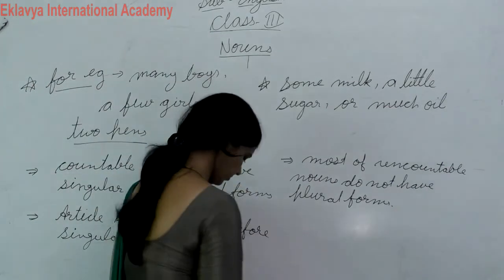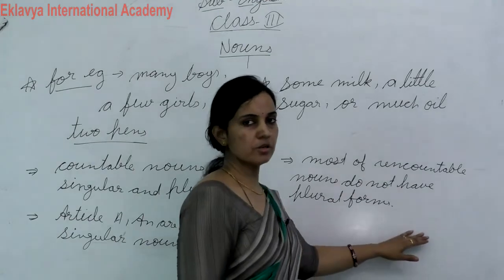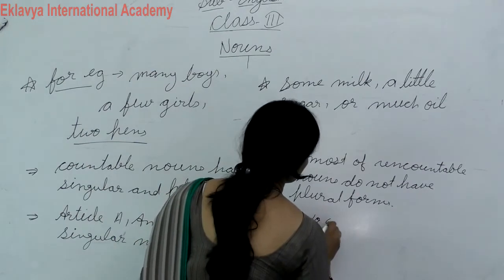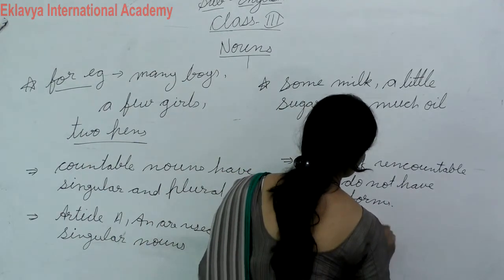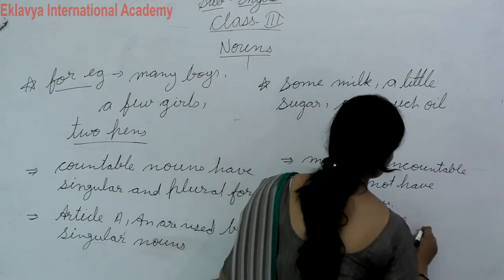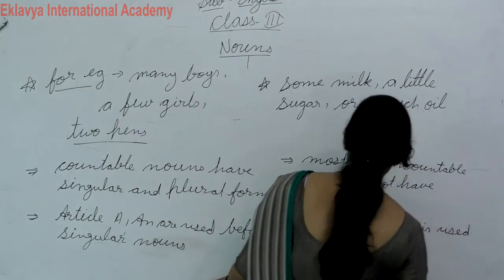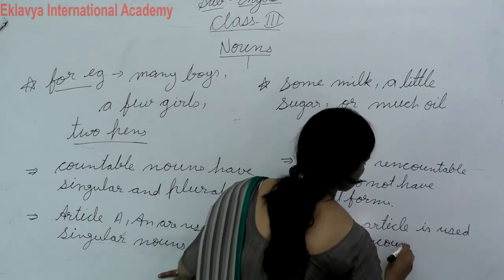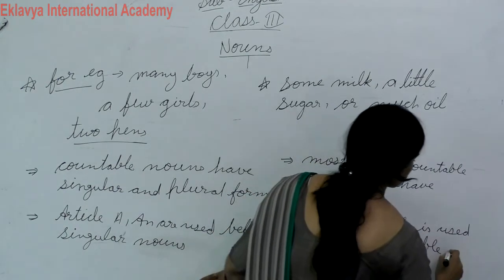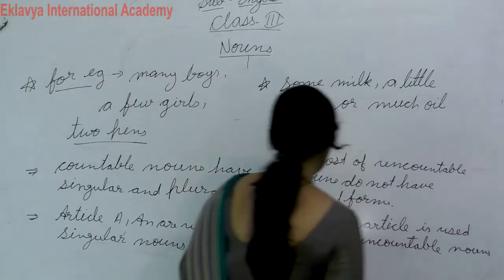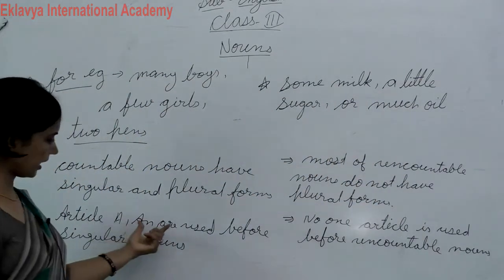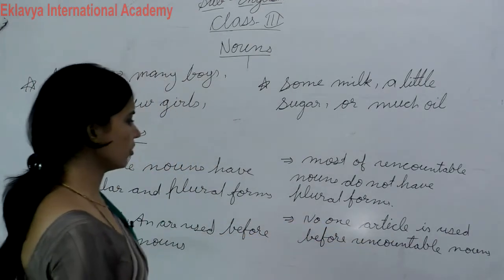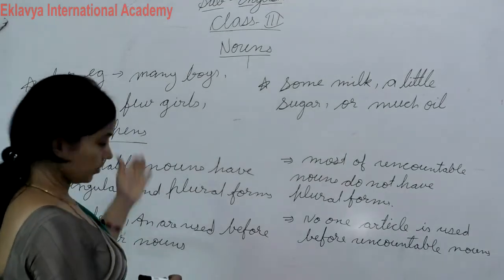No article is used before any uncountable noun. Okay students, articles a and an are used before singular nouns. No article is used before uncountable nouns. I hope you have understood.